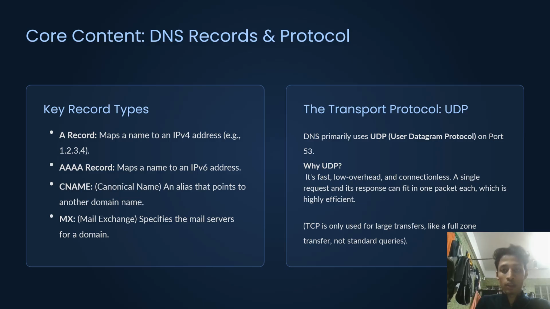The other key concept is transport protocol. DNS primarily uses UDP, User Datagram Protocol, on port 53. Why UDP? It's fast, low overhead, and connectionless. A single request and its response can fit in their own packets, which is highly efficient.